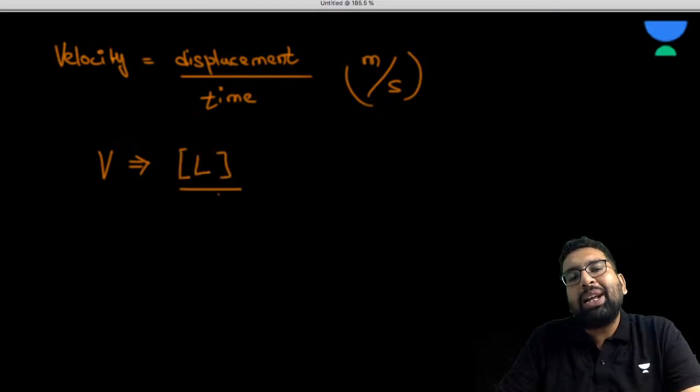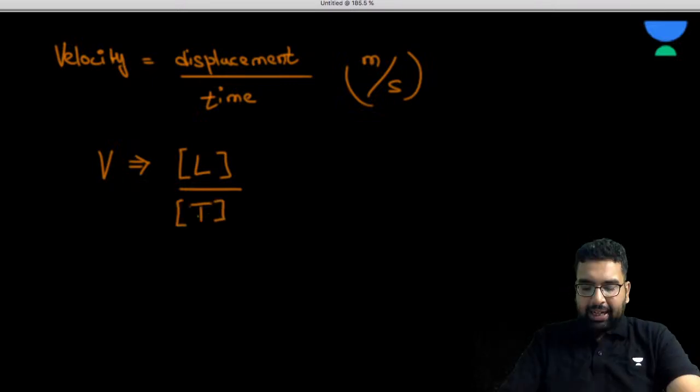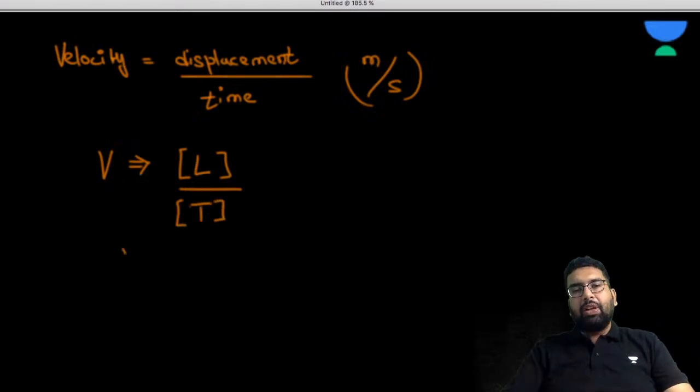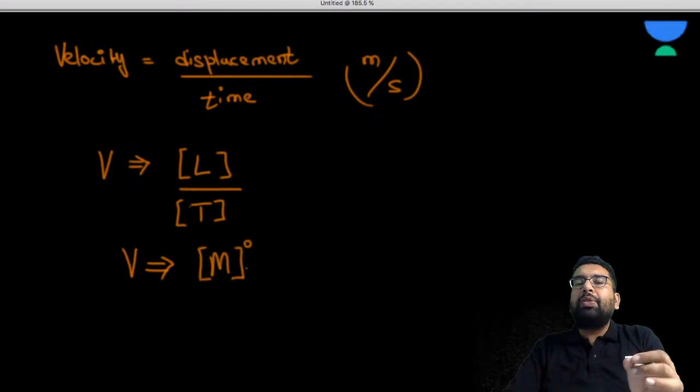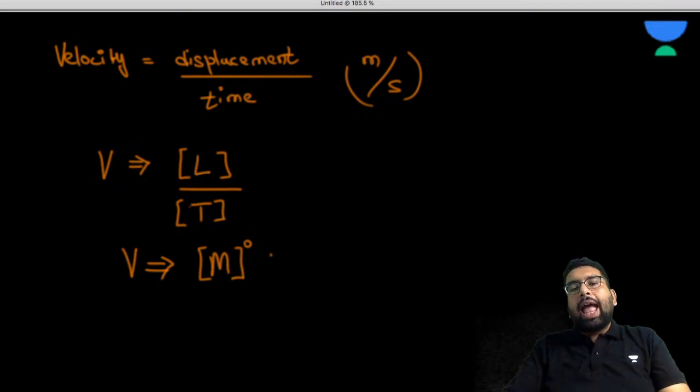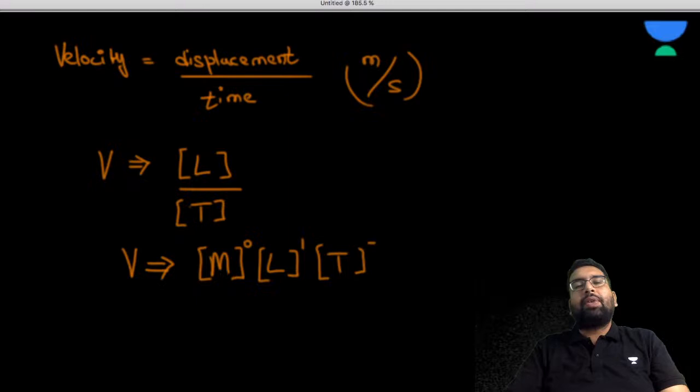For time, it is T. So if I represent the velocity in fundamental units, there is no unit of mass, so we can write M0. L is 1, and T, since it is in the denominator, goes to the numerator and becomes -1.